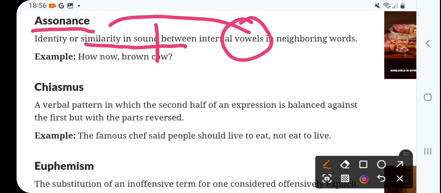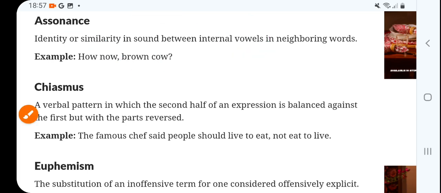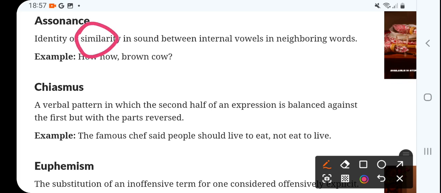So it's internal vowels in neighboring words. Similarity in vowels, you can remember it this way. That's a similarity between internal vowels in neighboring words.